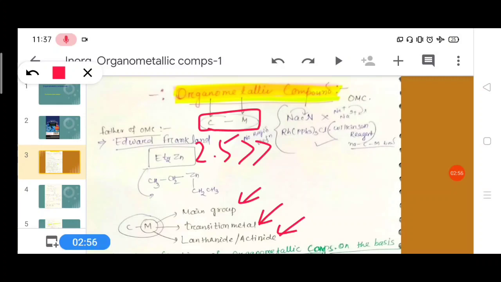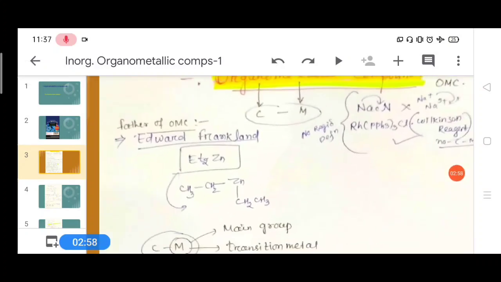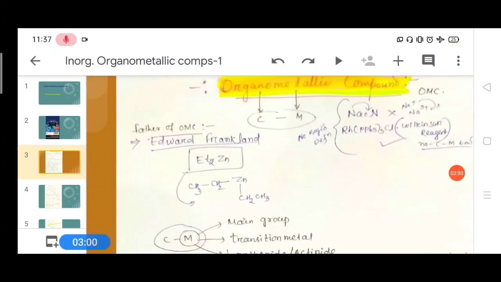So let's start. Who is the father of organometallic compounds? The first organometallic compound was prepared by Edward Frankland, that is diethyl zinc, CH3CH2ZnCH2CH3.